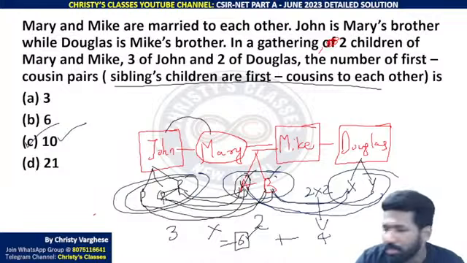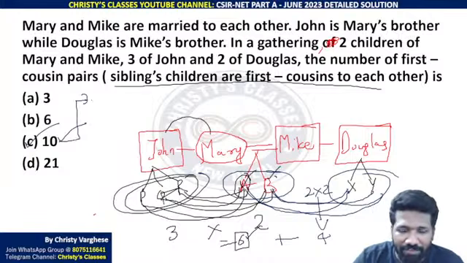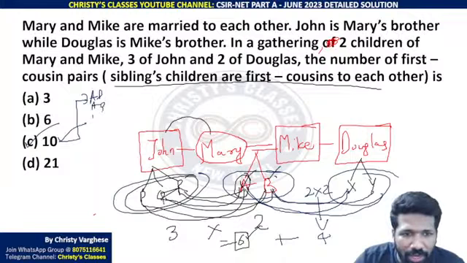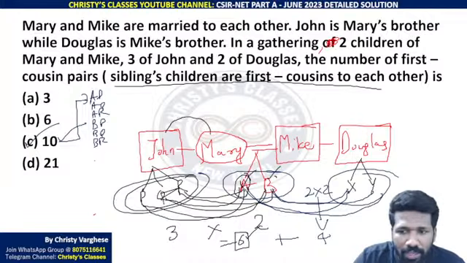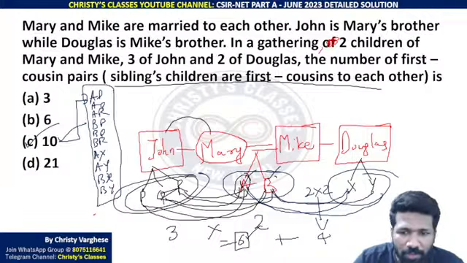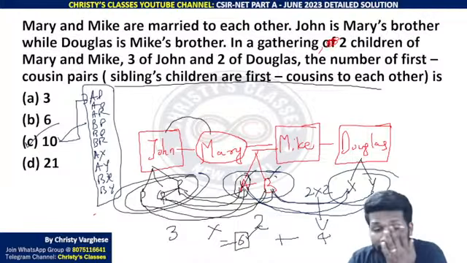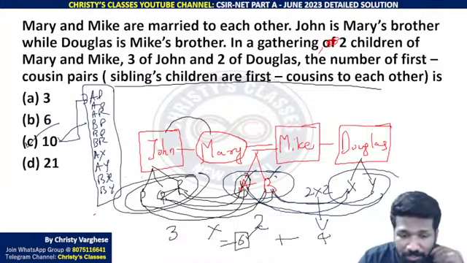Therefore 10 possibilities, option C, 10 is the answer. For clarity I will write down those 10 possibilities: AP, AQ, AR, BP, BQ, BR, and AX, AY, BX, BY. These are the 10 possibilities if you give these names A, B, P, Q, R, X, Y. All of you clear? Please respond.